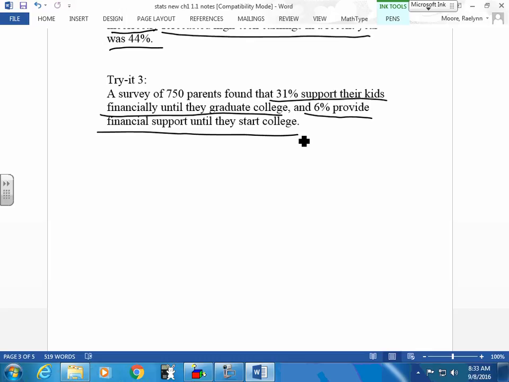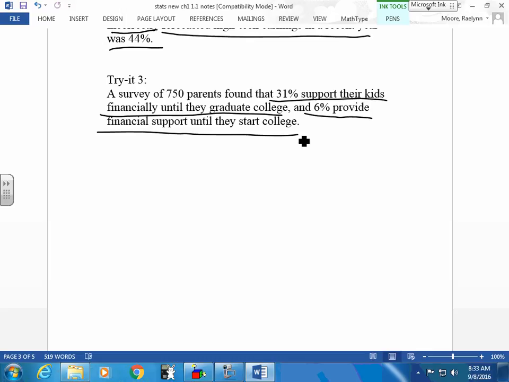Something you can infer from this information? The parents could be wealthier. They're supporting their kids, or what? Think about when you go to college. Are you going to need financial help from your parents? Because it's expensive, and what are you going to be doing? Studying. Are you going to have a lot of time to get a high maintenance job and support your own things? No. You're going to depend more on financial support.